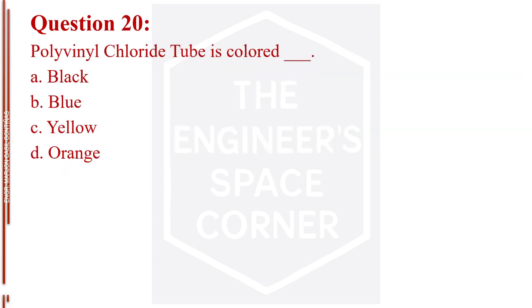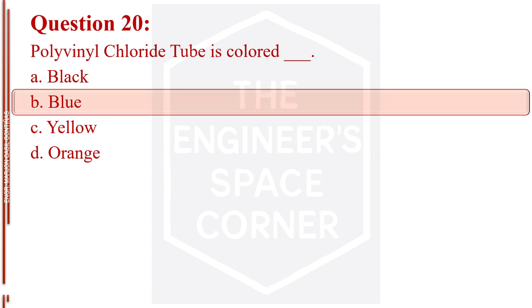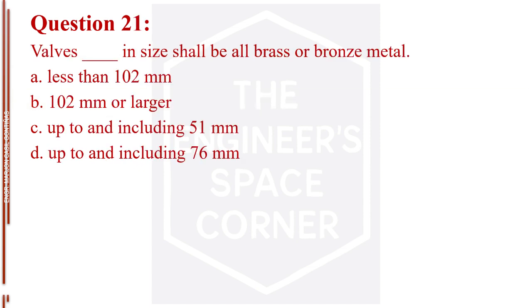Question number 20. Polyvinyl chloride tube is colored blank. Letter A, black. Letter B, blue. Letter C, yellow. Letter D, orange. The answer is letter B, blue. Question number 21. Valves blank in size shall be all brass or bronze metal.